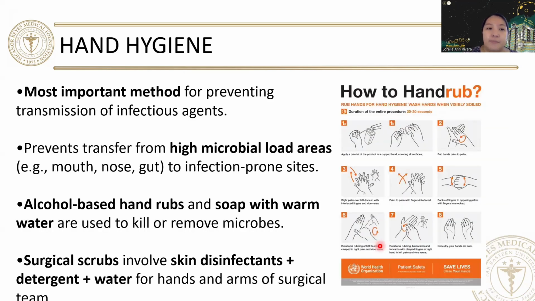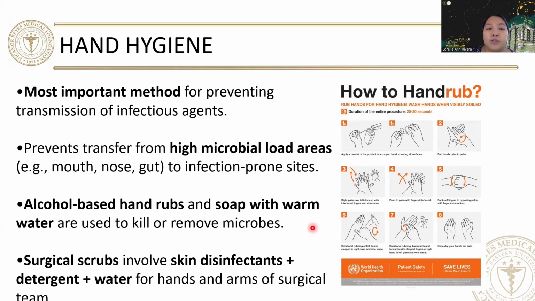So please always remember that hand hygiene, hand washing, is still the most important method for preventing transmission of infectious agents. It prevents transfer from high microbial load areas to infection-prone sites.